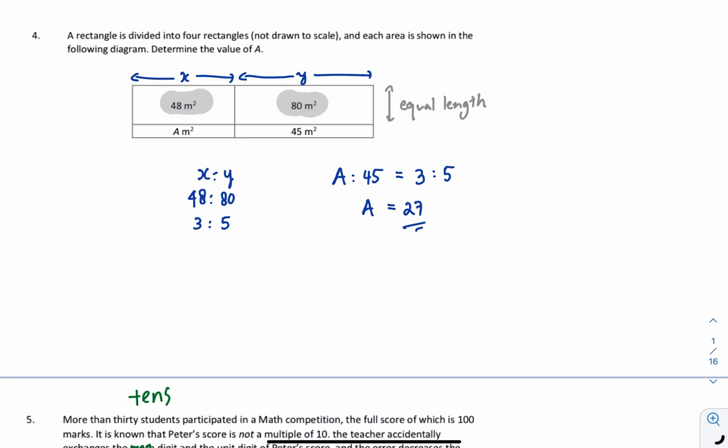So that means this length to this length will be 48 to 80, which is 3 to 5, which means for this rectangle and this rectangle also share equal length over here, or equal breadth. Okay, that means the area will be the same ratio, 3 to 5. So if it's 45 here, A will be 27.